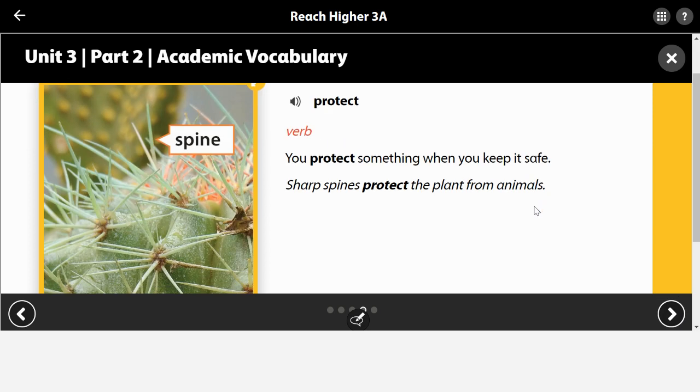Protect. This is a verb. So we're going to use the blue crayon, give it a blue V in the corner of your paper. You protect something when you keep it safe. Sharp spines protect the plants from animals. So as you can see, this is a feature or an adaptation that this plant has to protect the plant or to protect itself.